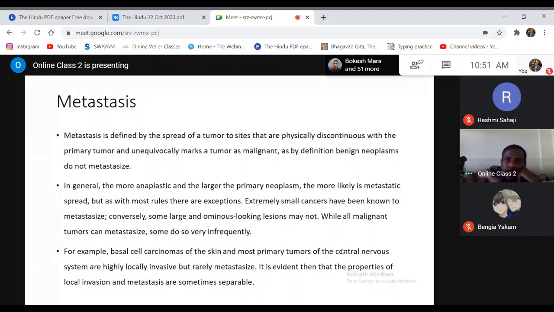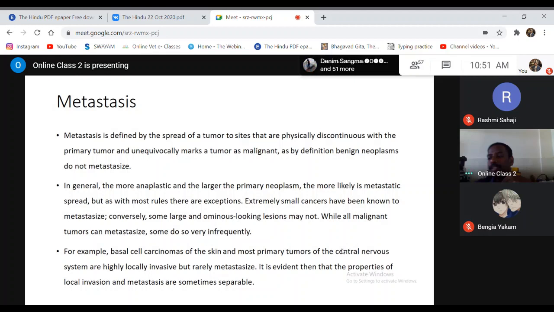Then once it goes into the lungs, the capillaries, meaning the blood vessels, become smaller in size, and so the embolus gets lodged in the lungs. So the lungs are the major site exposed to the embolus. The tumor grows in the lungs, so the lungs are the primary site for metastatic growth. Then it is more common in the liver. Why in the case of the liver?